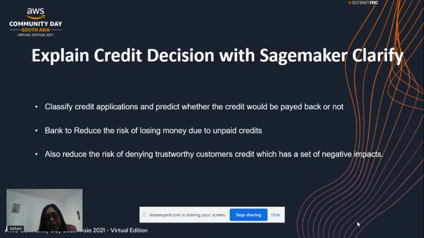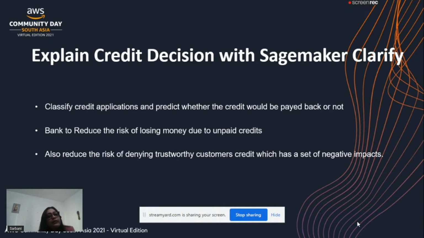In the next few slides and next few minutes, I'll go through one example where we explain credit decisions using SageMaker Clarify. Here I have used SageMaker Studio and a built-in solution which can be launched quickly using SageMaker JumpStart. Why was this particular example selected? Let's look at it quickly.